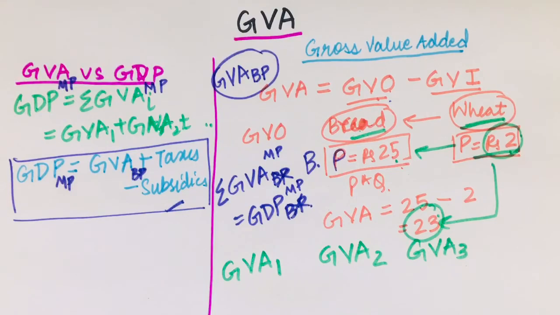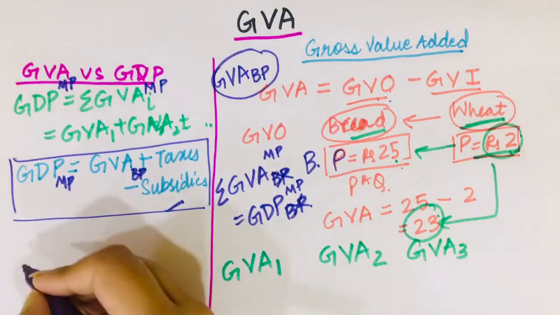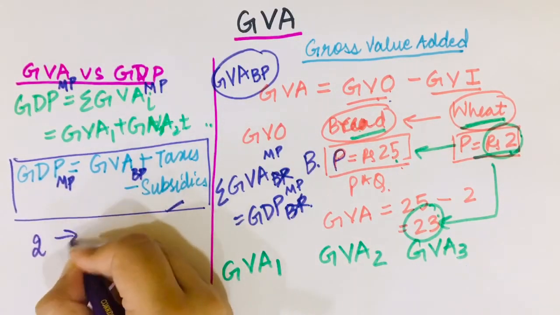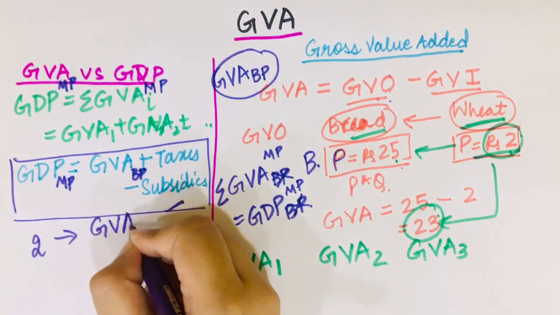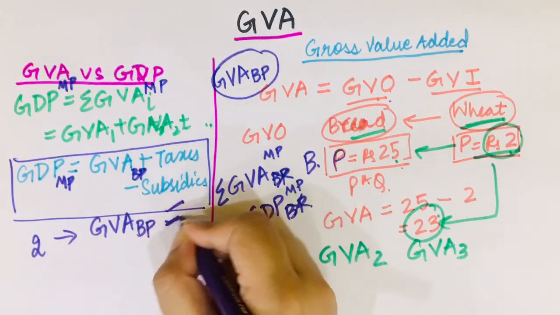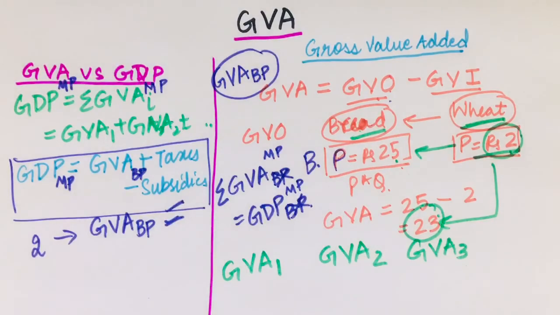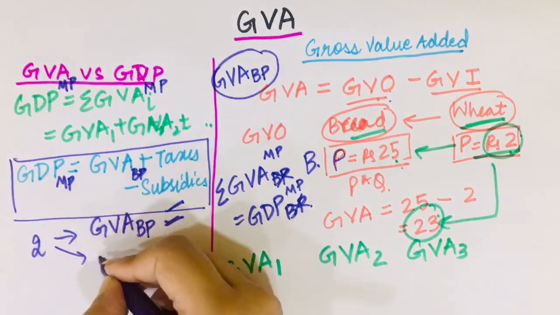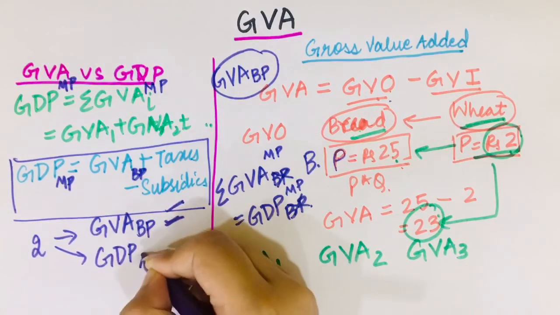And friends, why do we have this formula? What actually happens in the economy is that two things are reported. One is the GVA at basic price. So this is reported industry-wise. Suppose the GVA for agriculture is this, for industry is this. So this is reported sector-wise. And the second thing which is reported in the economy is GDP at market price.